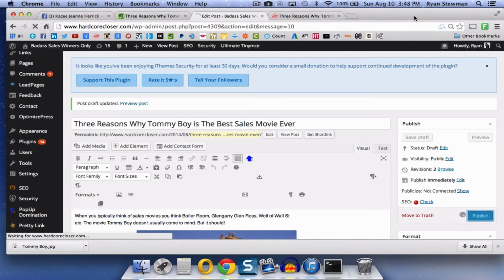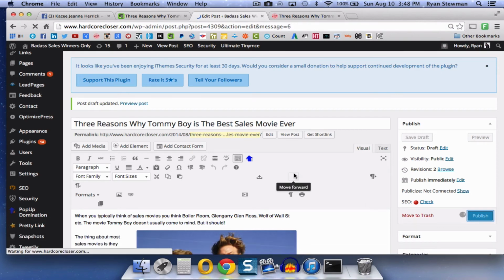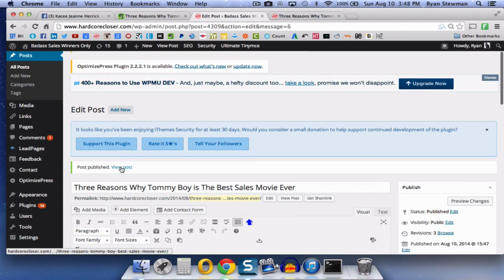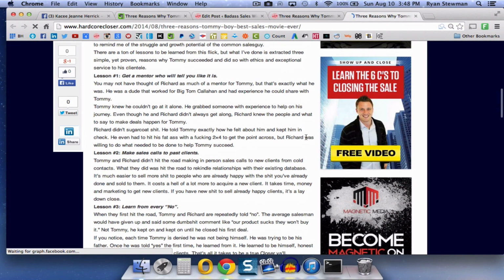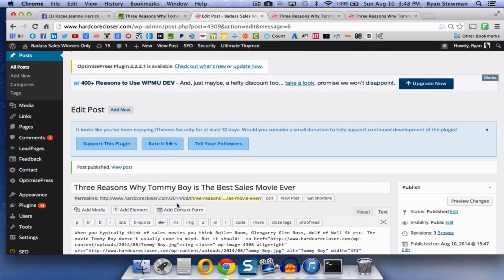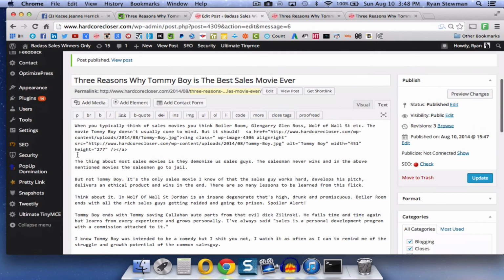Let's check real quick. Somebody's doing it right now. All right, so now let's see. View post. Make sure that it went through, because sometimes you have to go back and put the space in there. Yeah, see how this is what it looks like if you don't put the code in there. This time it's because I previewed it first. No big deal. We'll go back over to the text here and put the code in again. Not a big deal. And this time we'll go straight to publish.